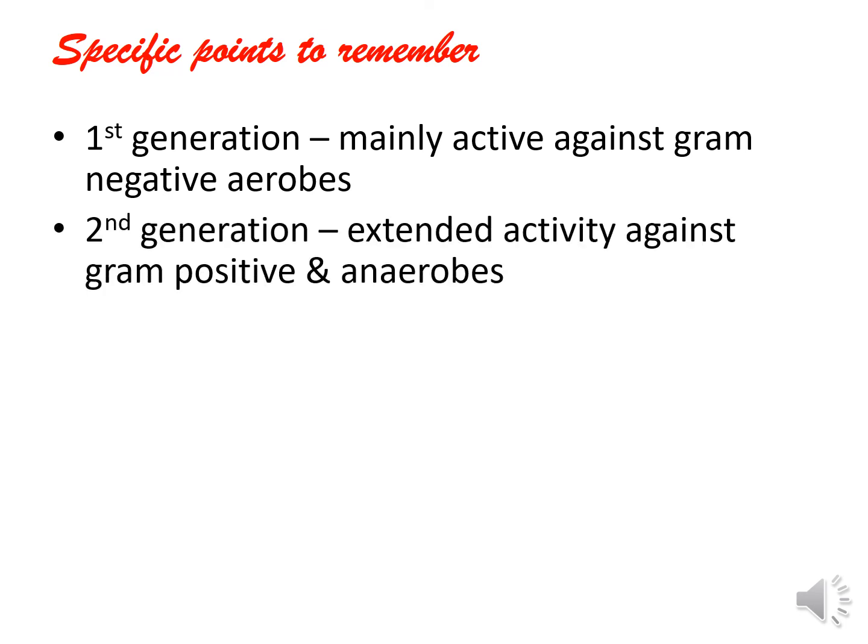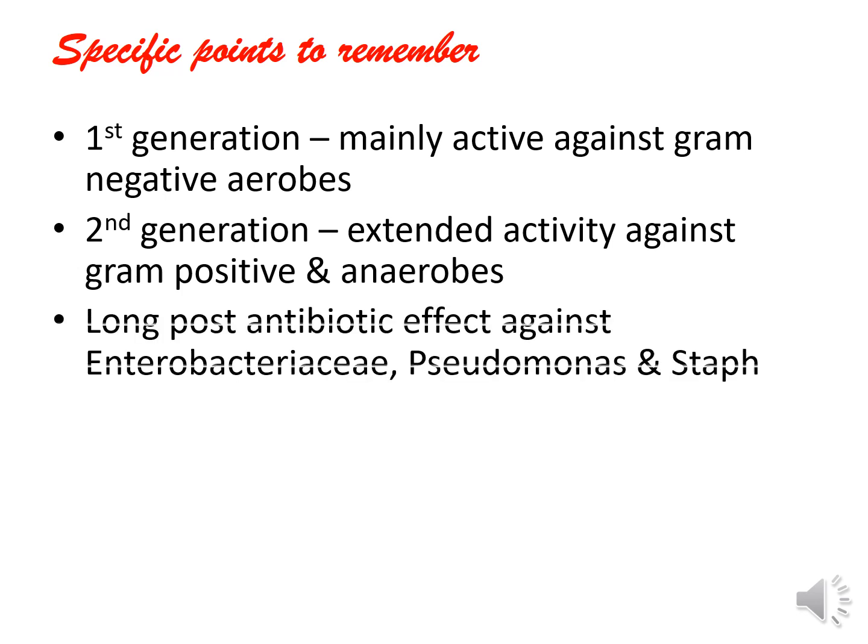Second generation fluoroquinolones have action extended to gram-positive as well as anaerobes, so they should not be used for minor or mild infections which can be treated by other antibiotics. They should be mainly used for infections where broad spectrum coverage is required or where infection is due to multi-drug resistant strains.